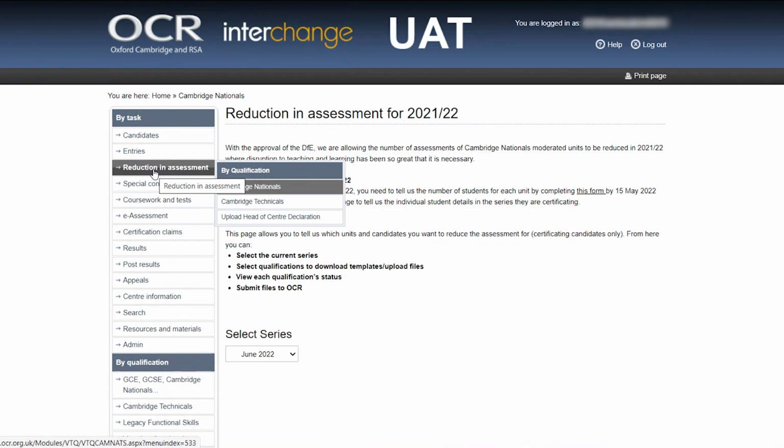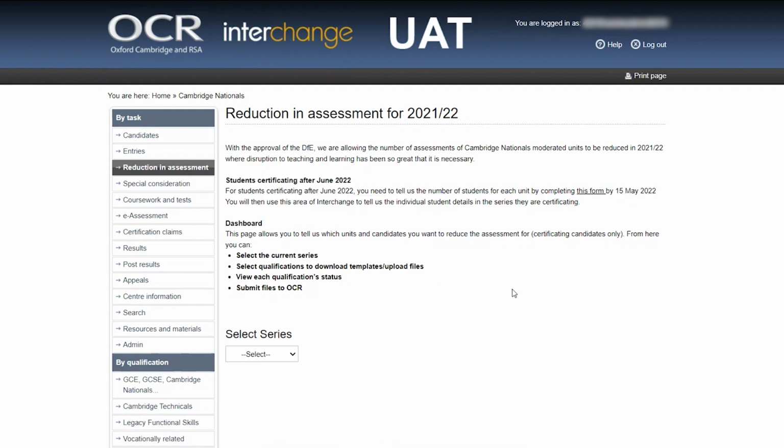So log into your Interchange account with your usual browser. You will see on the left-hand task menu a new area entitled Reduction in Assessment. Hover over this title and an additional box will appear with the options to select qualification and head of centre declaration. In this video, we will be covering the qualification information first. Once you have selected the qualification, you will then see the reduction in assessment area, which contains details and information on the reduction in assessment adaptation.